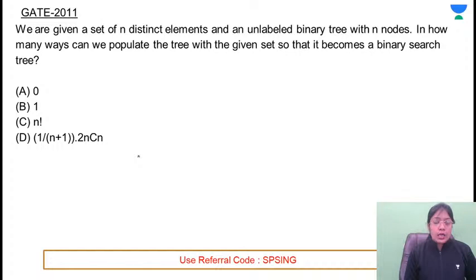GATE 2011. What will be the answer for this one? D.